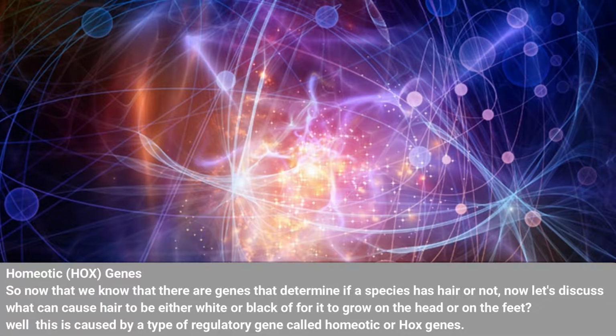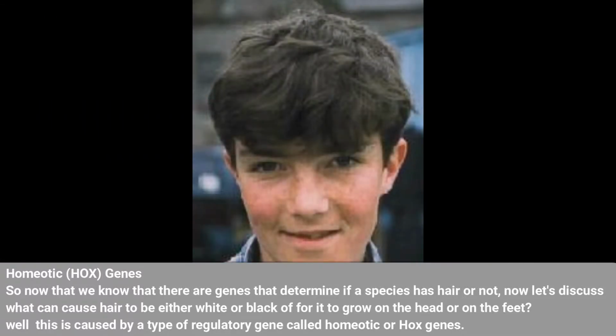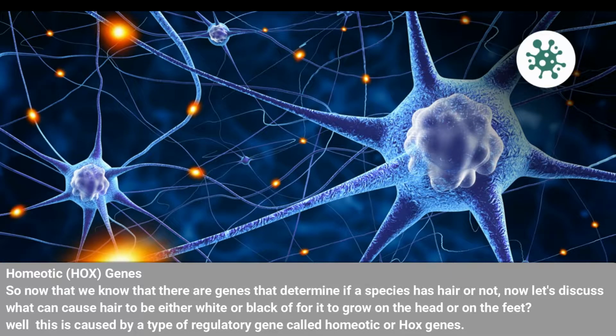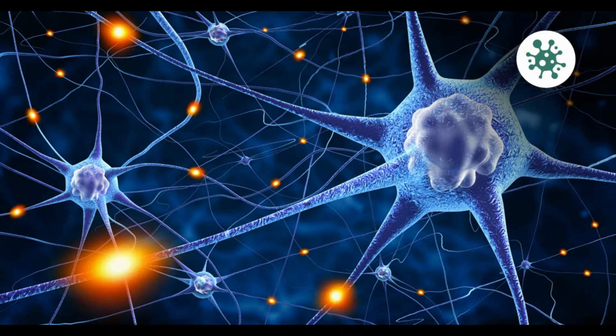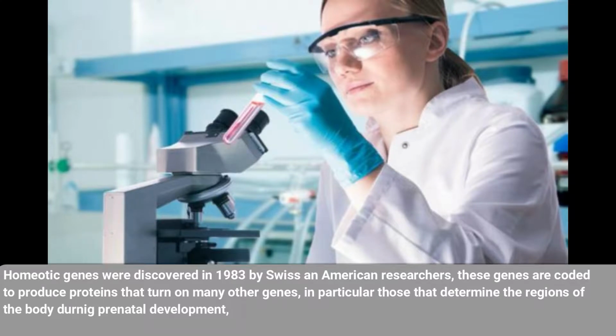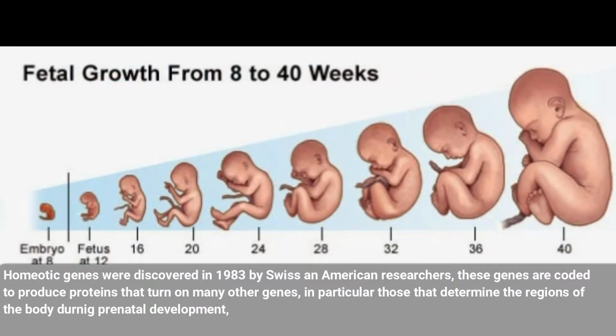So now that we know that there are genes that determine if a species has hair or not, let's discuss what can cause hair to be either white or black, or for it to grow on the head or on the feet. Well, this is caused by the type of regulatory gene called homeotic or Hox genes. Homeotic genes were discovered in 1983 by Swiss and American researchers. These genes are coded to produce proteins that turn on many other genes, in particular those that determine the regions of the body during prenatal development.